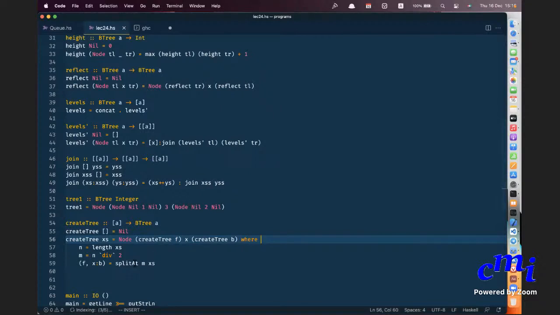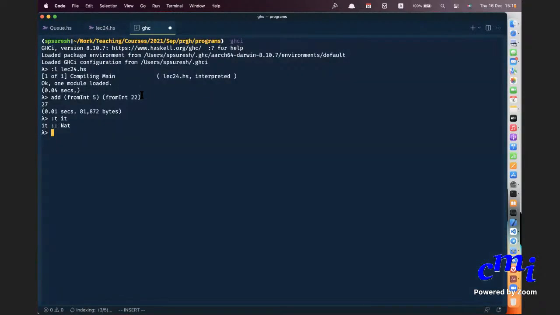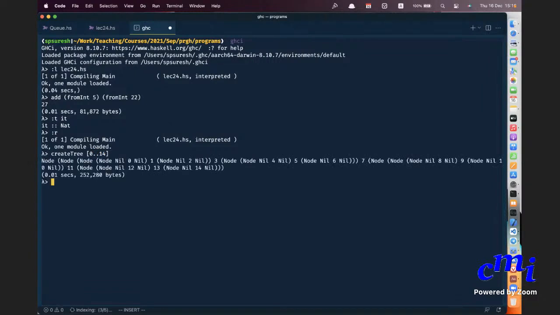Right. So let me just get to here and reload, and let's say create tree from the list 0 to 15, let us say 0 to 14. Now it will print like this. I need a better show. Till I have a show, it won't be very clear to you what is happening, but I can try out on smaller numbers.